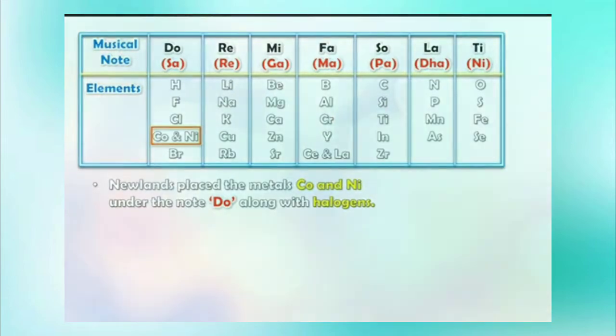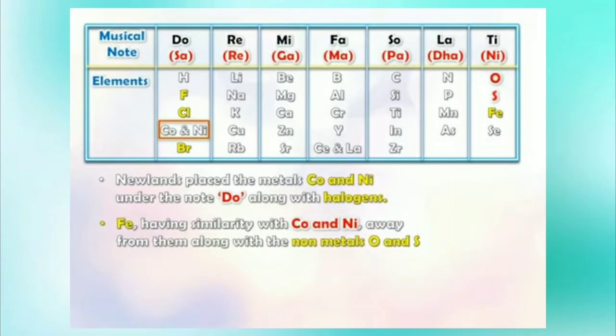And children, Fe, which had similarity with Co and Ni, was kept away from them with the non-metals O and S under the note Ti.